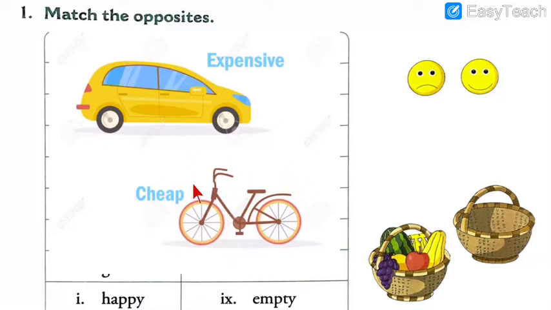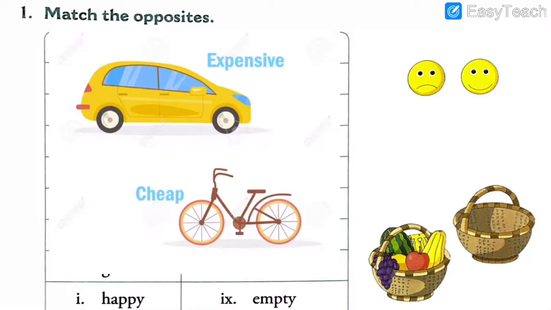Obviously cycle is cheap because we can buy it for 4,000, 5,000 or maximum 10,000. Yes, expensive bicycles are now there, but at least it is not in the rate of the car. But if we purchase a car, it is 5 lakhs, 10 lakhs, 20 lakhs and so on, the prices go on as you buy a luxurious car. So obviously car is high in the price when we want to buy it, but bicycle is not. So bicycle is cheap and this is expensive.